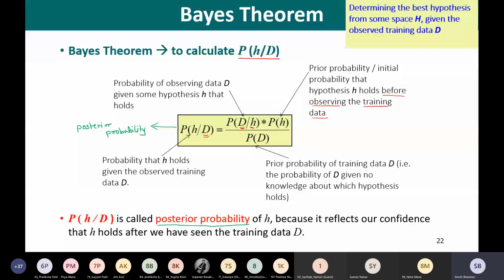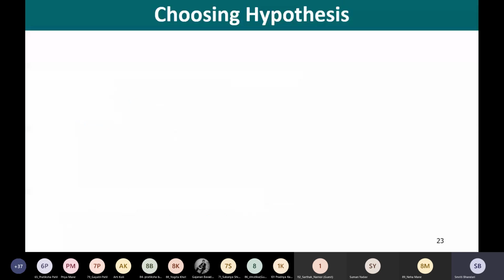Thus, the Bayes theorem provides us the posterior probability of H given D. May I proceed? Yes, sir. Fine. Now, based on all those basic concepts, these are the quantities used to compute this posterior probability, or to compute the probability of hypothesis H given some training data D.